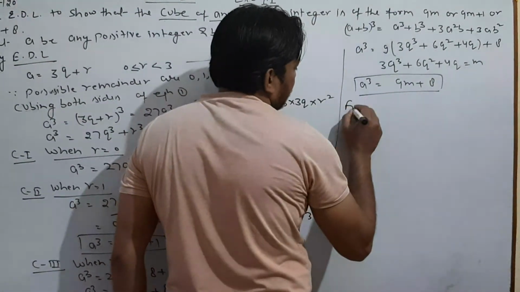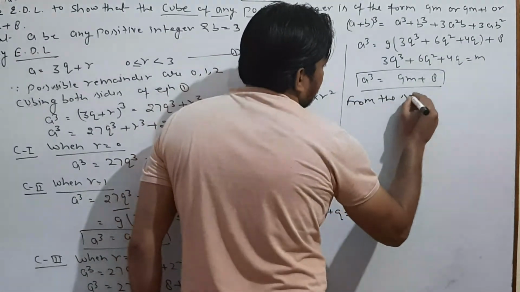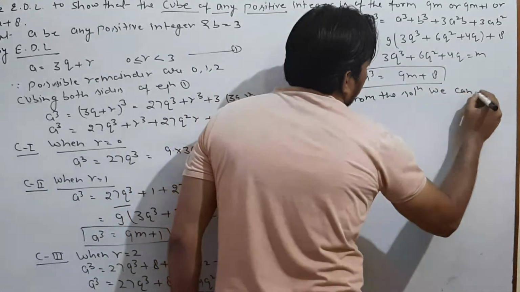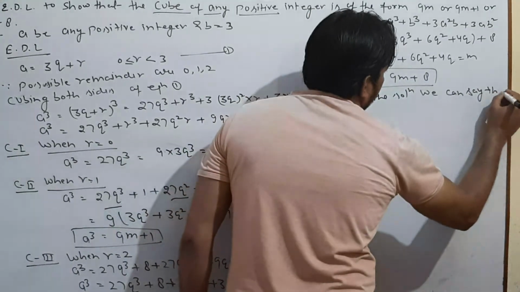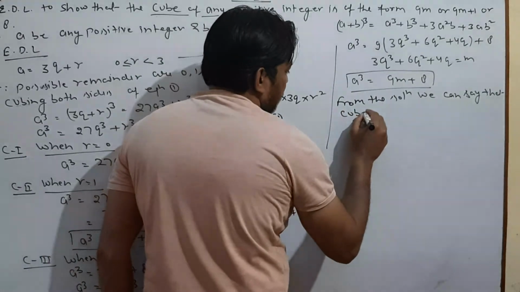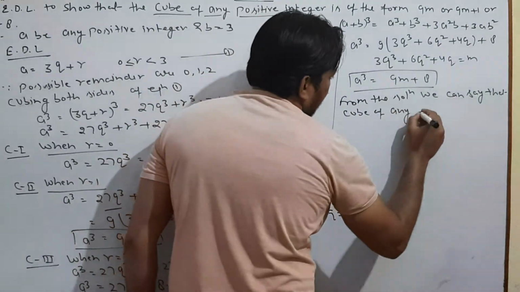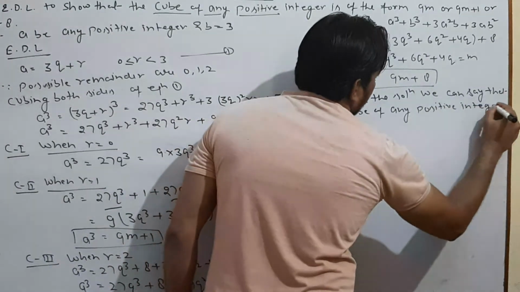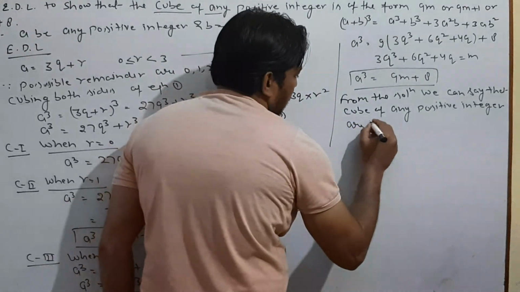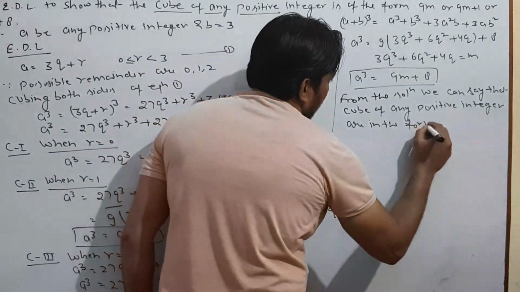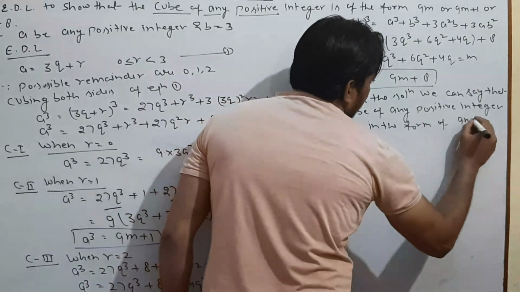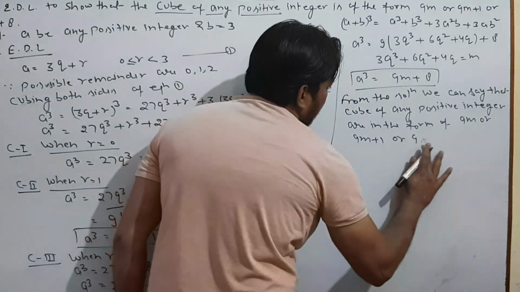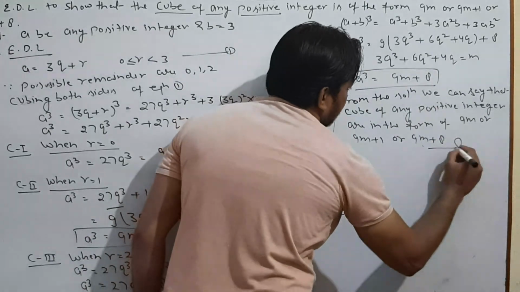So from the solution we can say that the cube of any positive integer is in the form of 9m or 9m plus 1 or 9m plus 8. That's it.